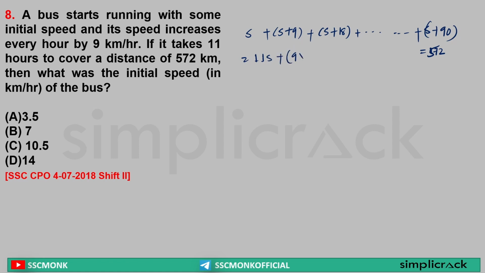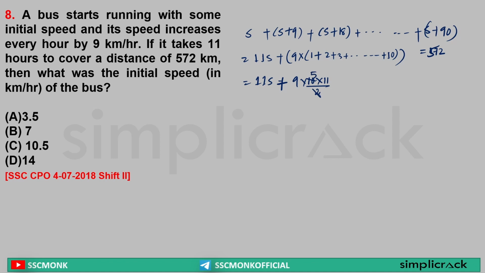So I can write 9 into 1 or 9 into 2, 9 into 3. So I'll take 9 common. It will be 9 into 1 plus 2 plus 3 and so on up to 10. Basic mathematics I am doing. Nothing over here. So 11s is equal to plus 9 into the sum 1 to 10. What is the addition formula? Sir, 10 into 11 by 2.